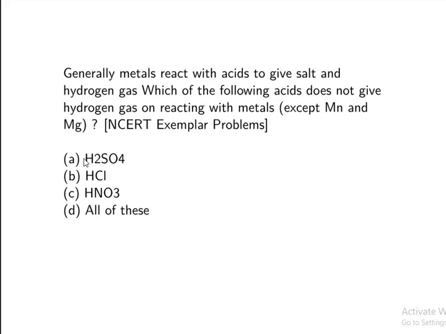Generally, metals react with acids to give salt and hydrogen. So which of the following acids does not give hydrogen gas on reacting with metals? Except what they gave, that means these also do not give. Magnesium and manganese do not give hydrogen gas. Except these two, one more we are having, that is nothing but HNO3.